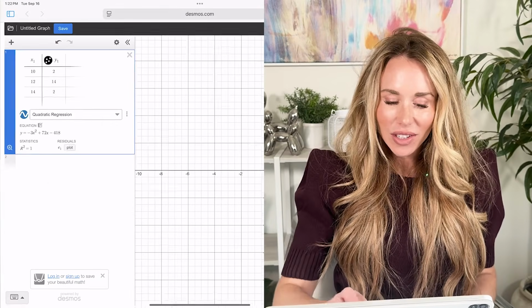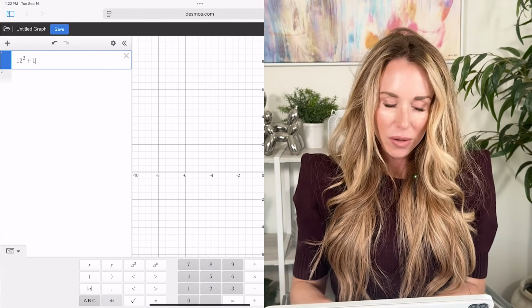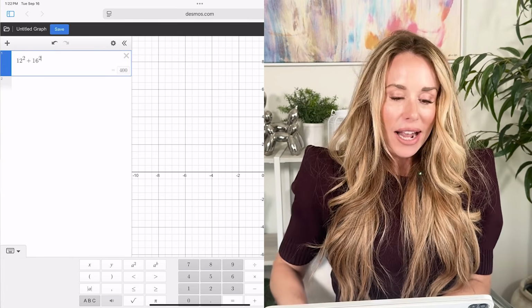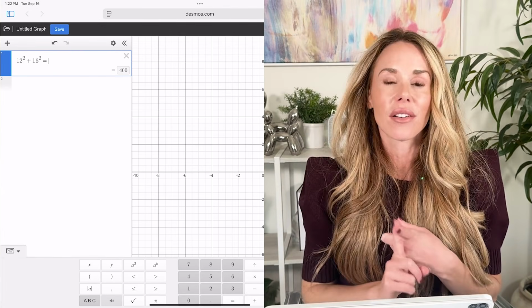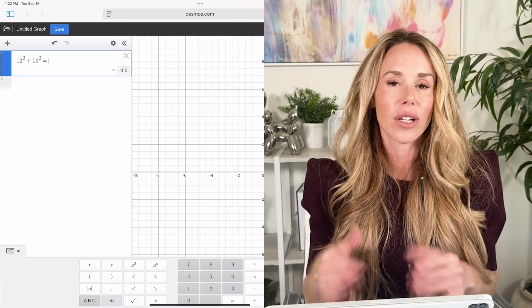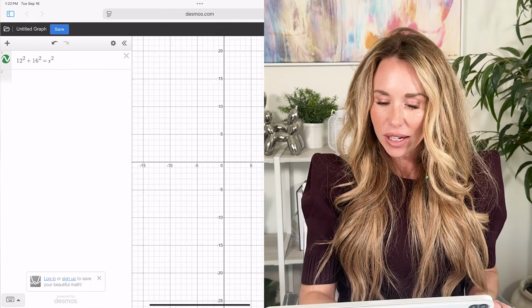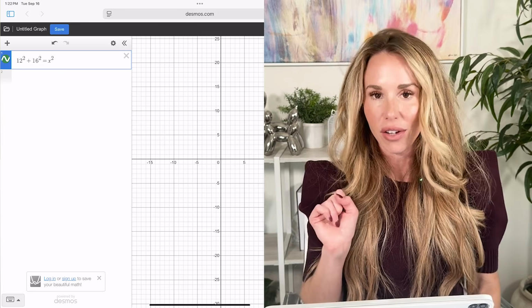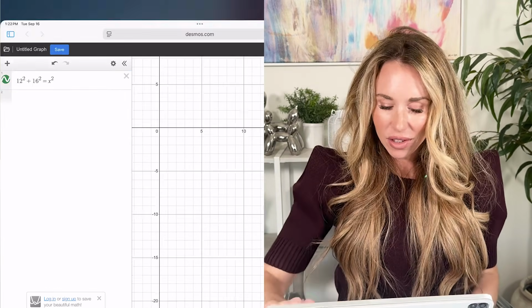I'll just do it in Desmos to make it easier instead of solving it by hand. So I'm going to put in 12 squared plus 16 squared. And instead of putting equals r squared, because if you use any letters other than x, it won't solve it for you. It'll try to create a slider. I'm just going to change it to an x squared so I can see it show up on the graph and I can get the value. So as you can see, x is 20.